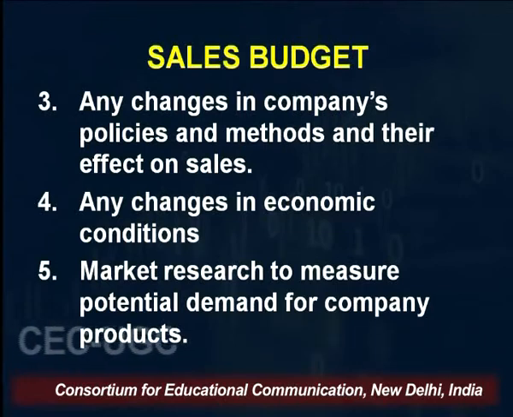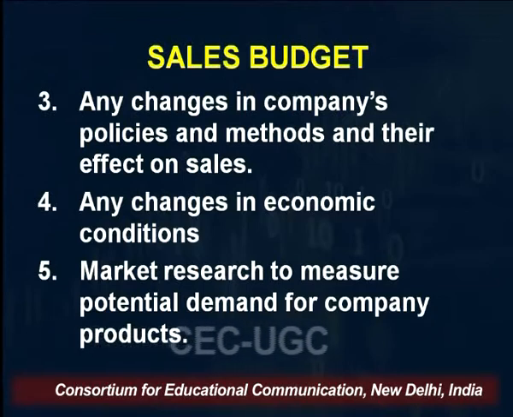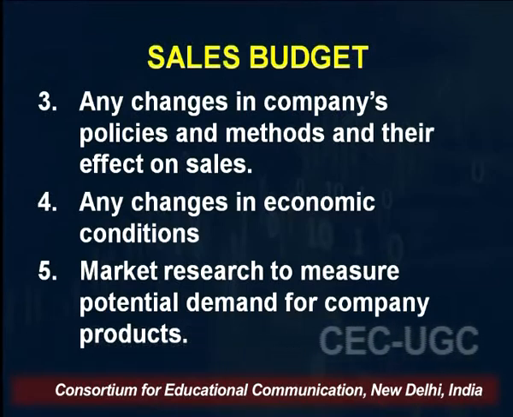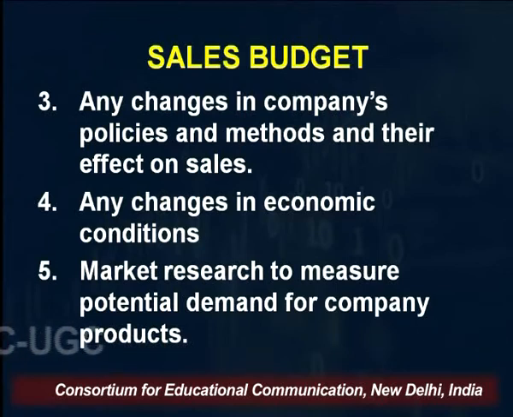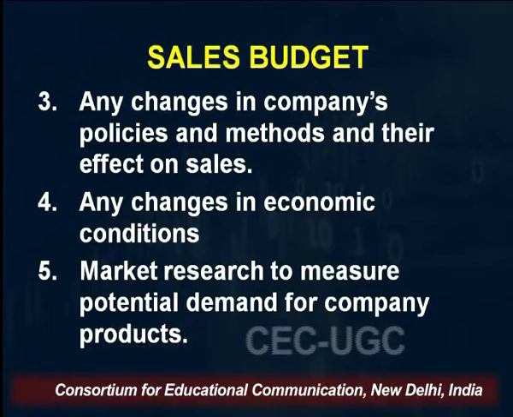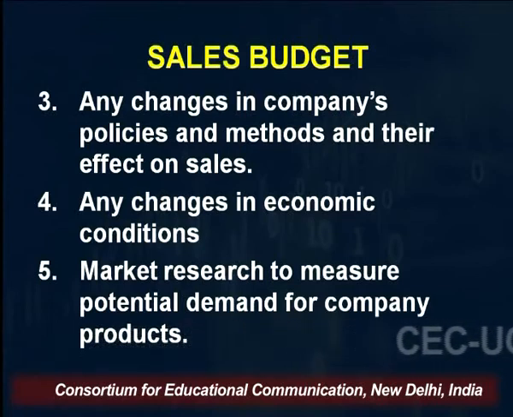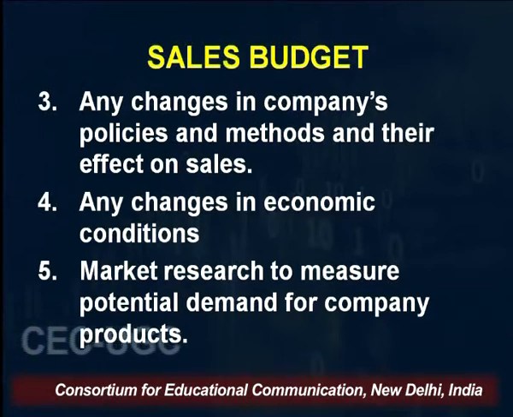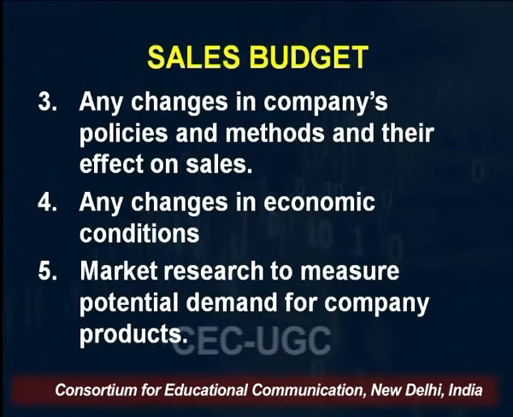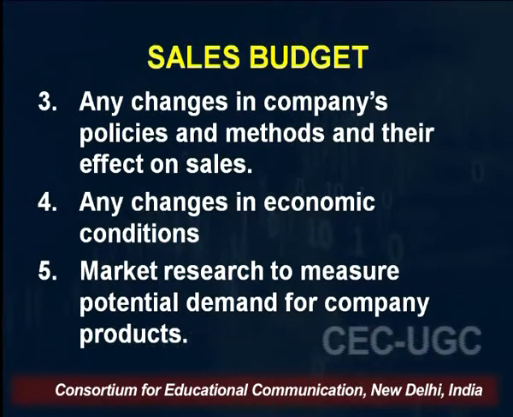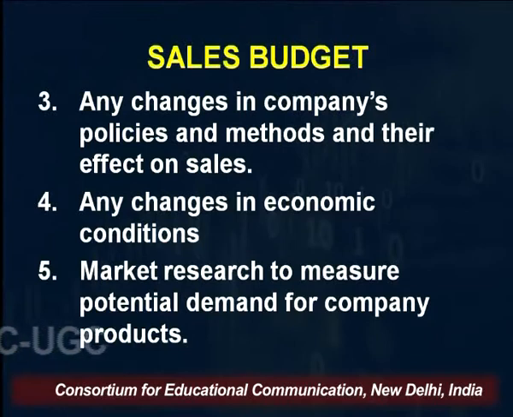Your sales are expected to go up. Or if the company policy changes so that it gives larger discounts to the distributors, the salesmen, and other people involved in sales, that is also expected to increase sales. So whatever changes you expect in the company policy will affect the sales, and you also consider that.